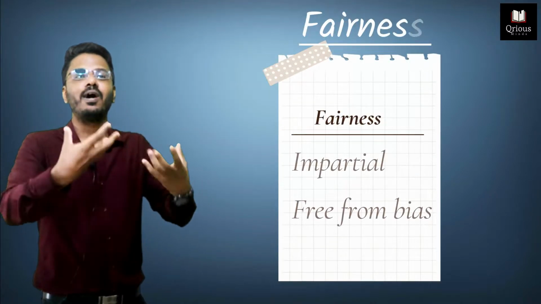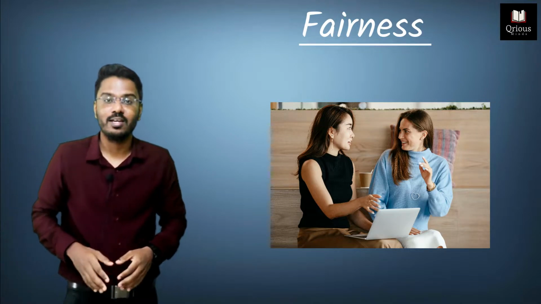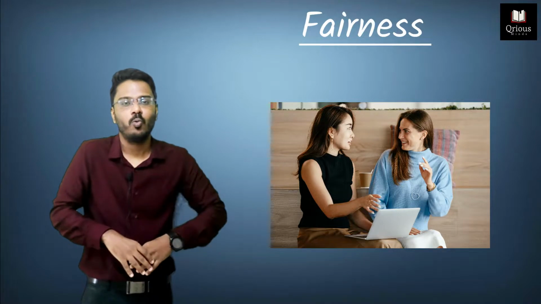And after covering the honesty principle, now let's move on to the second principle, that is the fairness principle. And what does the fairness principle imply? Fairness means being impartial, being free from bias. Imagine that you are the manager of your organization, and in the same organization your best friend is also working.